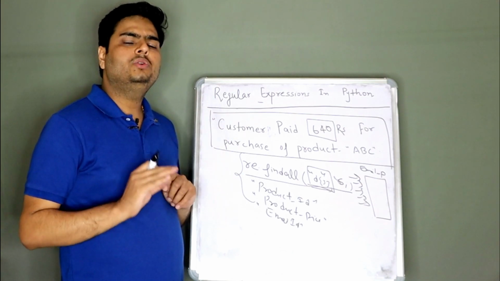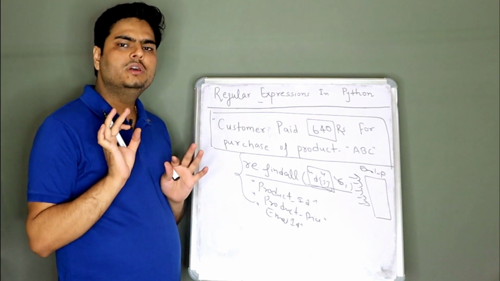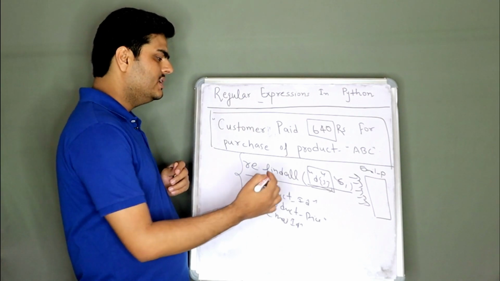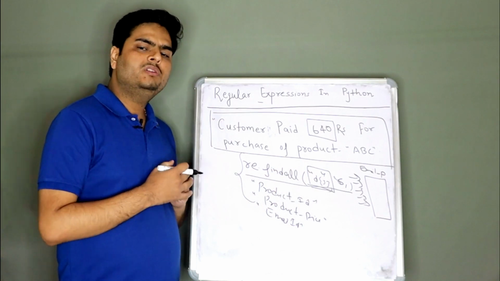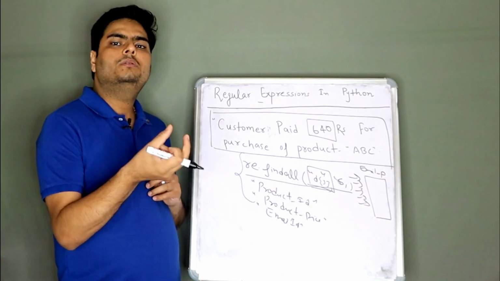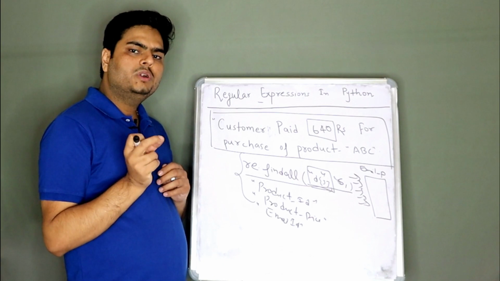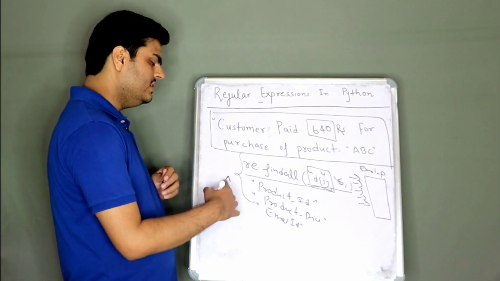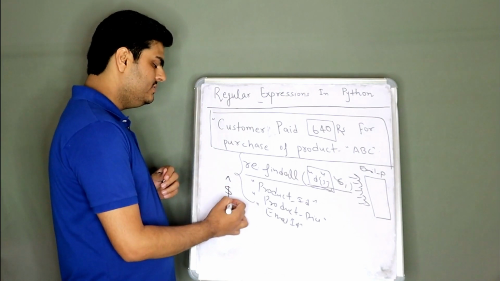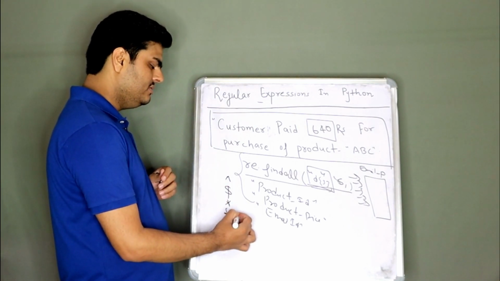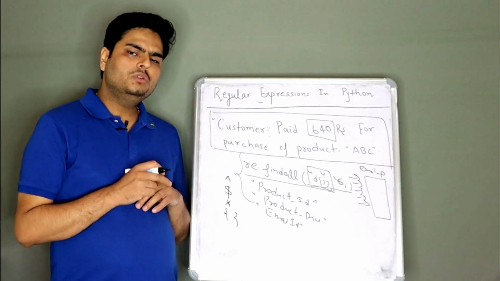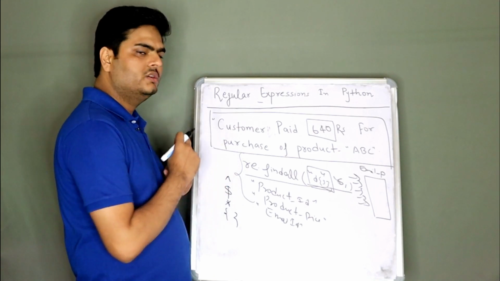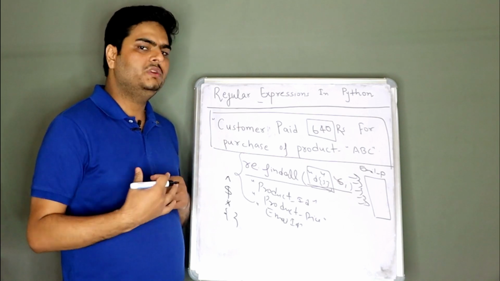What I'm going to do, I'm going to create just a couple of videos giving you an idea of how it works, okay? I just gave you a rough idea here, but in Python I will show you how it will pick the individual elements, what is the meaning of different symbols. For example, different symbols have different meanings in regular expression. This symbol has a different meaning, this has a different meaning, this has a different meaning. I'm going to show you what these things mean and how we pick particular types of things from a text in the demonstration video.